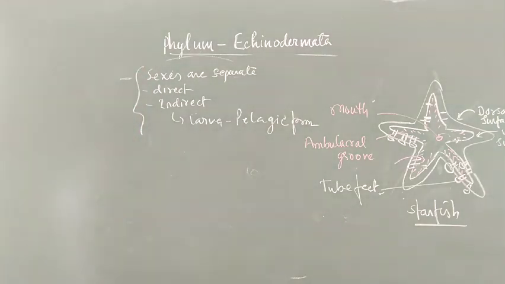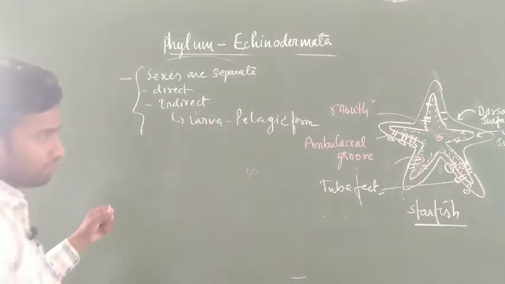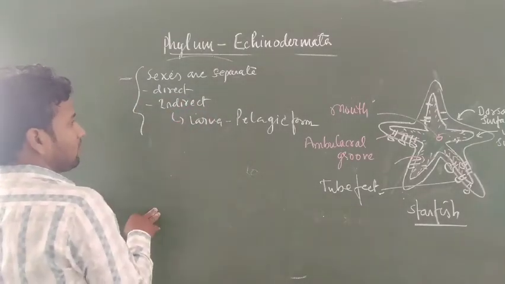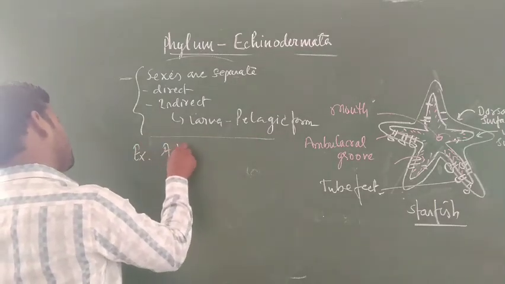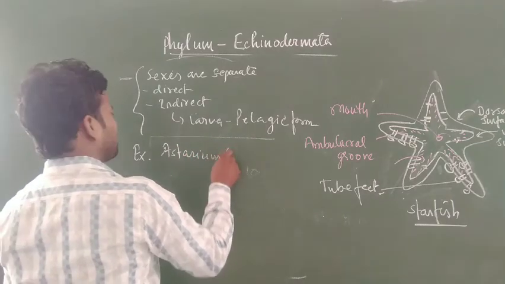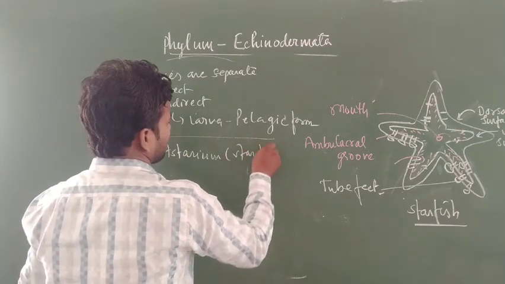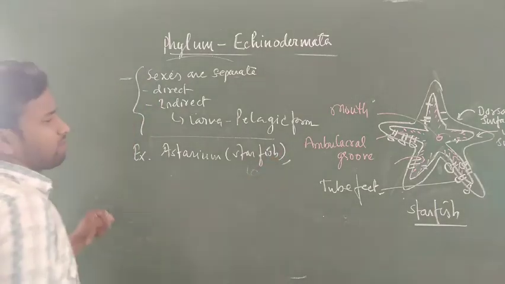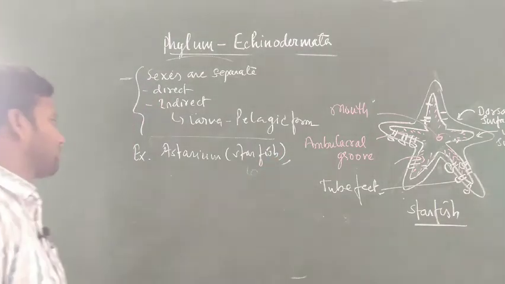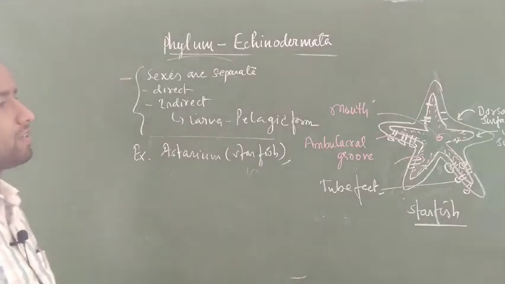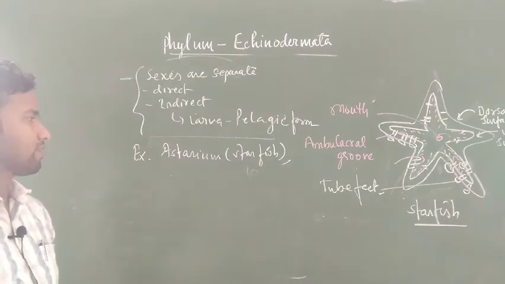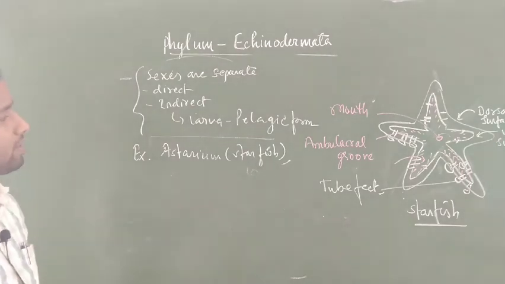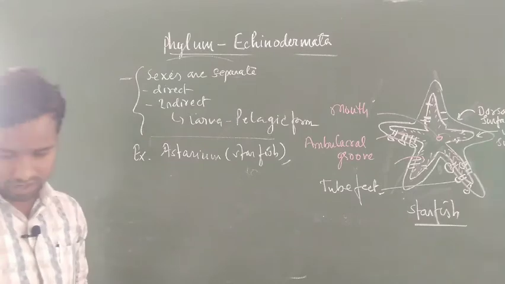Now, what is an example of this phylum? Especially Asterias. Asterias is a very common example. It is also called starfish. Most of the students know about this, and I think if you visited the biology laboratory in 10th standard, then you can see it there. I think you have seen it there also.